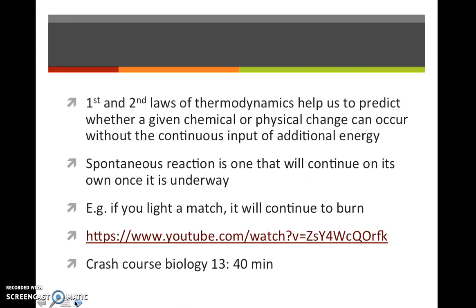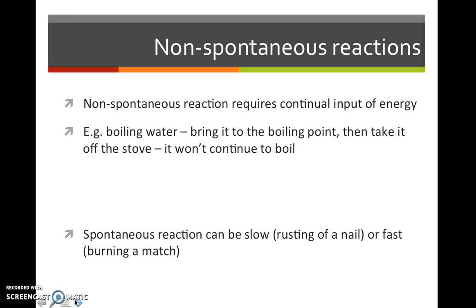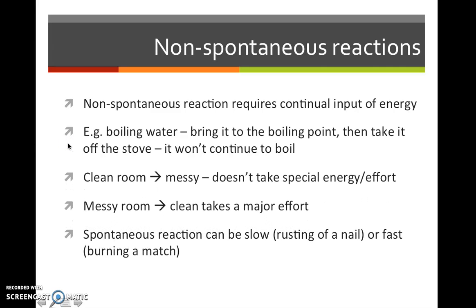So the first and second laws of thermodynamics help us to predict whether a chemical or physical change can occur without a continuous input of energy. For one, a spontaneous reaction is one that will continue on its own once it's underway. So for example, if you were to light a match, it will continue to burn. There are non-spontaneous reactions that you have to continually put energy into, such as boiling water on a stove. If you took it off the stove, it won't continue to boil.